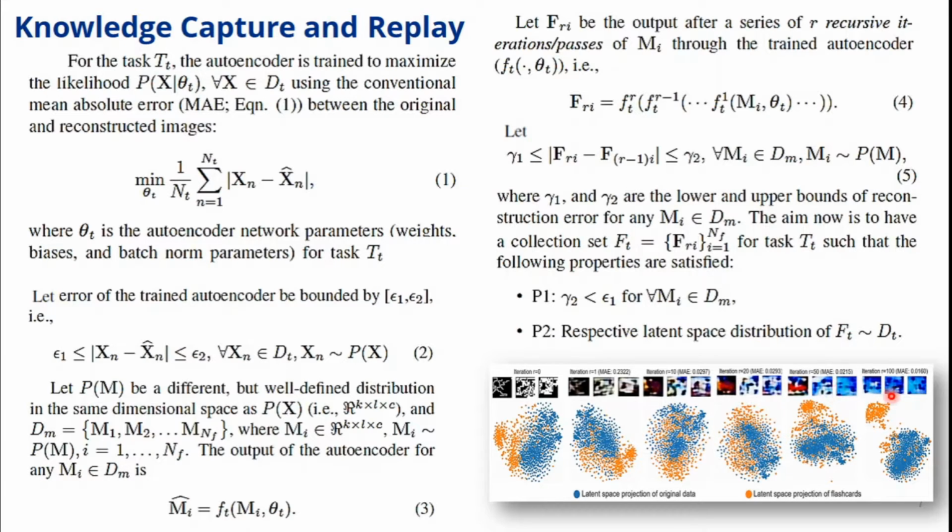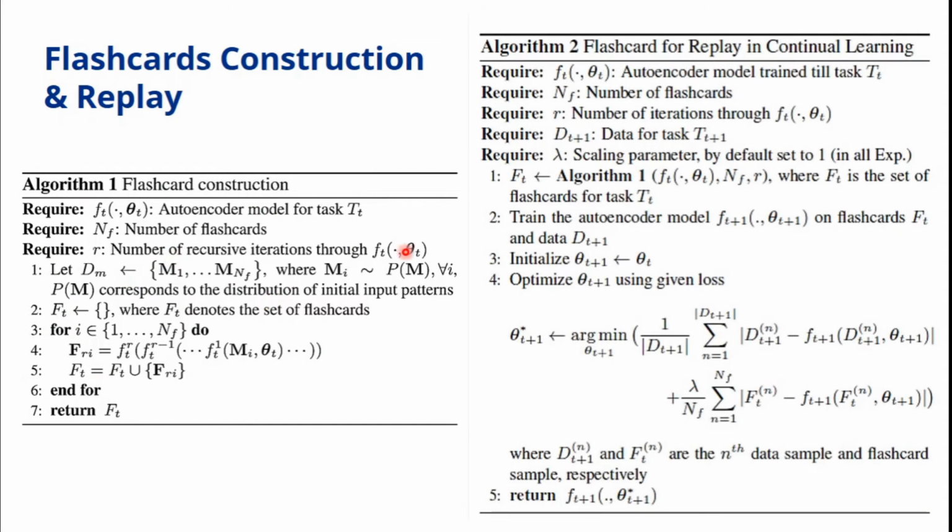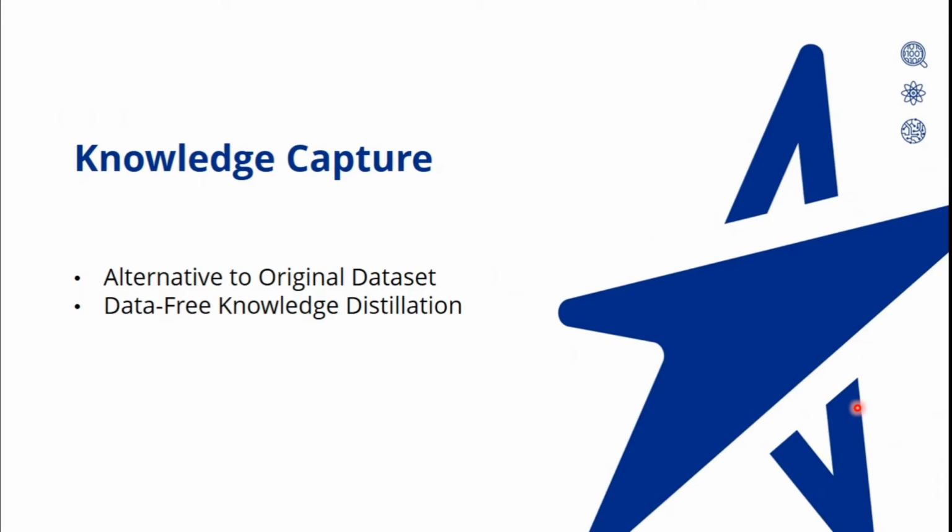Subsequently, due to the irreducible error in the autoencoder, noise propagates, and with the incoming iterations, we can see that P2 is no longer satisfied, so we cannot use those anymore. This is explained in algorithm 1. In algorithm 2, which is for replay in continual learning, we make use of algorithm 1 to get the consolidated learned knowledge up to task t. With the new data, Dt plus 1, we train for theta t plus 1 by passing these flashcards as an additional loss constraint, as a replay constraint.